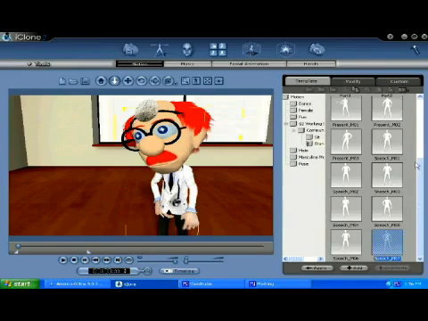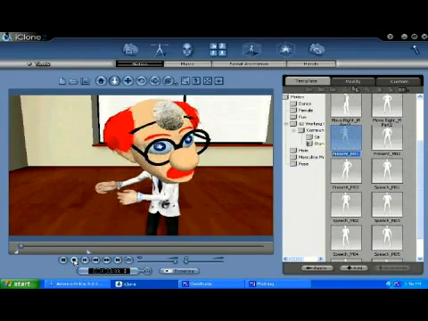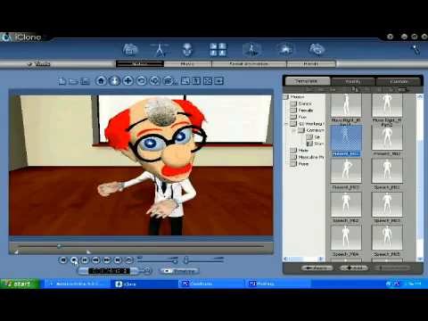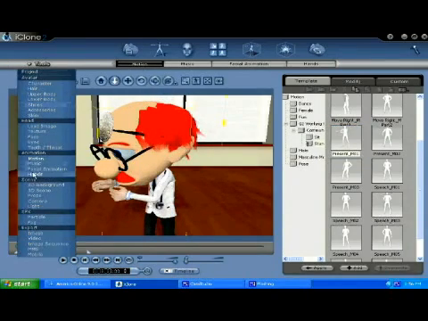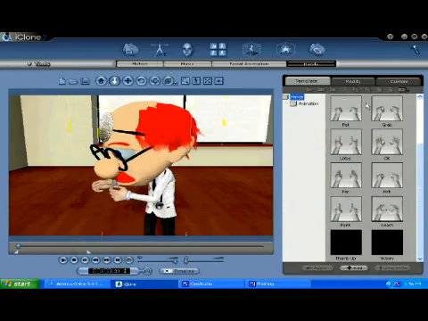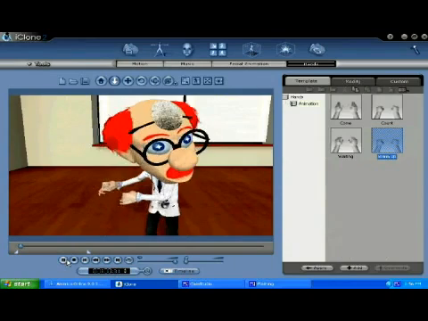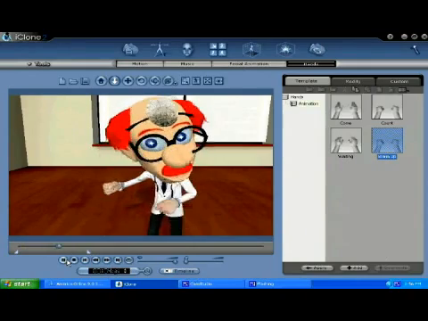So let me see. If I click on, I think there's something called present. Yeah, there's no conflict right there. No limbs are going through other limbs or heads or anything like that. So I'm going to keep that motion. And to make his fingers move, I click on hands, and I could select some animation, warm up in this case, so his fingers are kind of wiggling.